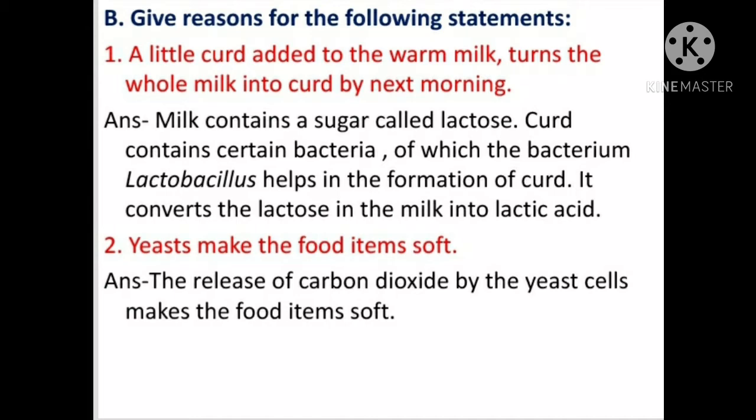Question number 2. Yeasts make the food items soft. Answer is, the release of carbon dioxide by the yeast cells make the food items soft.